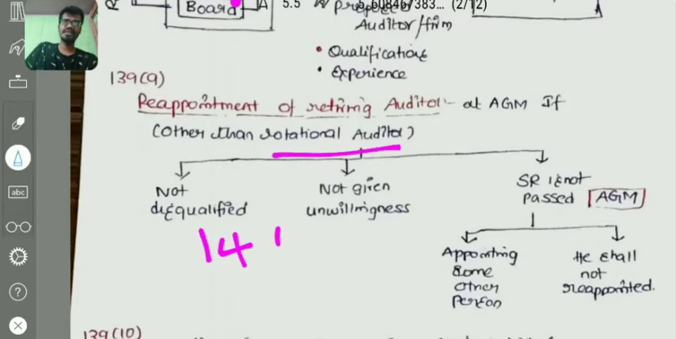There are four conditions for a retiring auditor to get reappointed. What are the four conditions? Not disqualified, no unwillingness, no special resolution passed for appointing some other person, and no special resolution passed for not reappointing the same person, right?